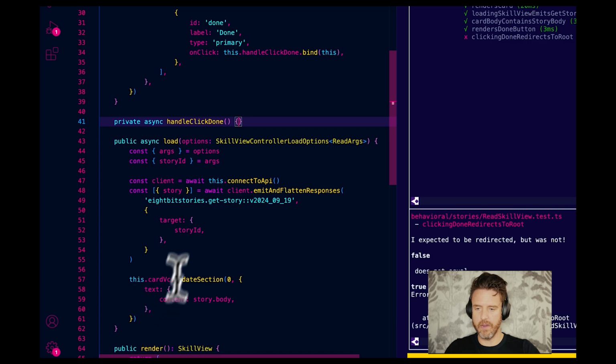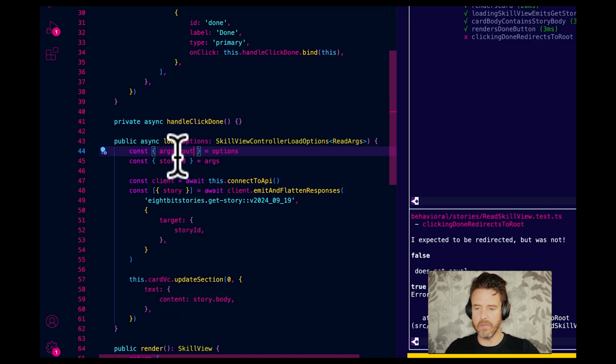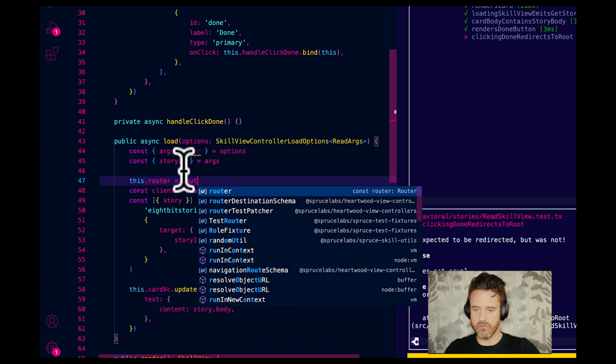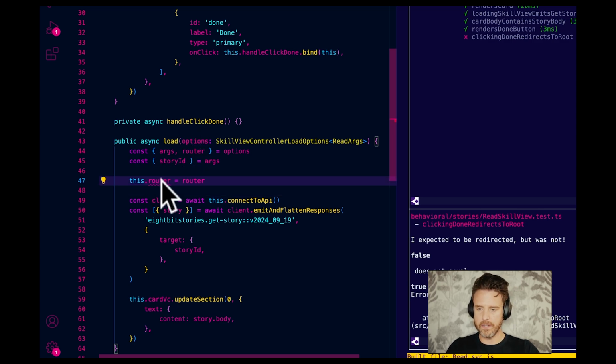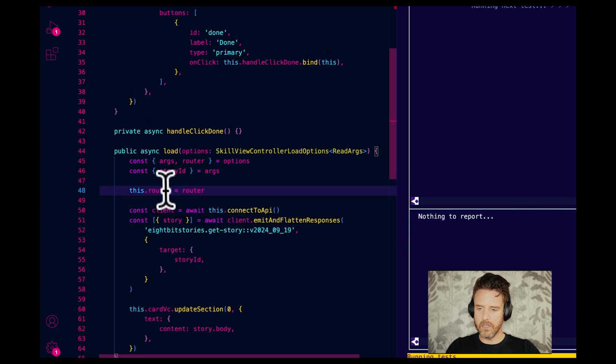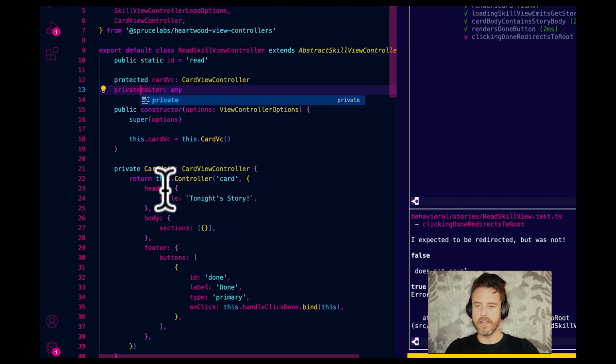So in order to redirect, we actually need the router, which only comes to us in the load method. So I'm going to go this dot router equals router. See how I destructured it out of the load options? This doesn't exist. I'm going to go declare, command click on it to give it a private, type it as router.